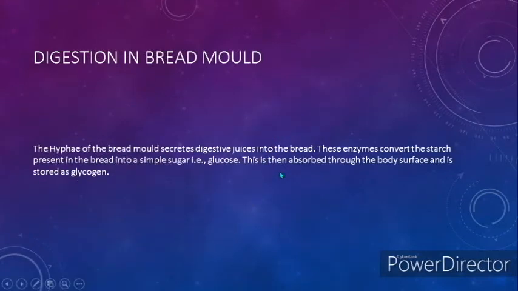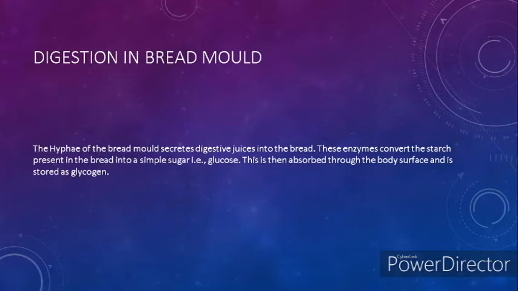Digestion in bread mold. Even this is an easy concept. All that happens is the hyphae of the bread mold secrete digestive juices into the bread, and these enzymes convert the starch present in the bread into a simple sugar.